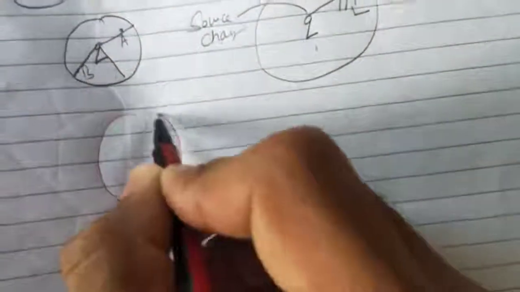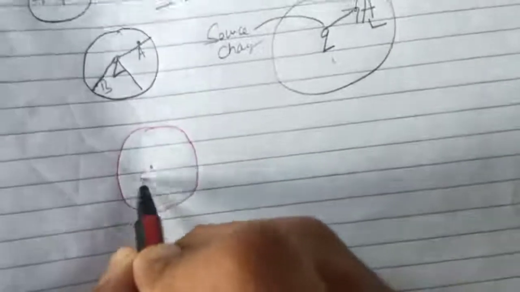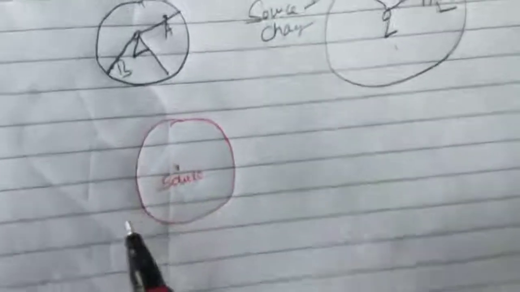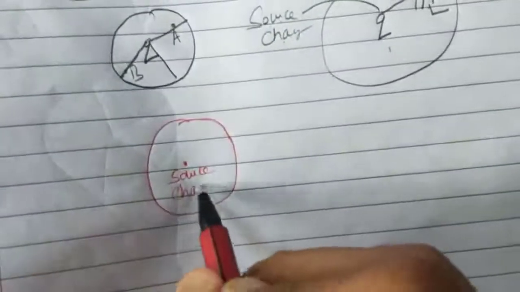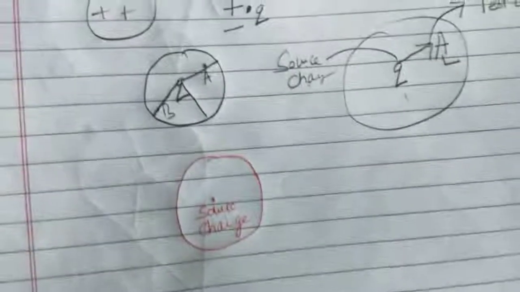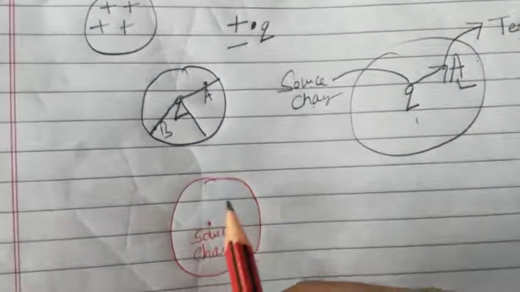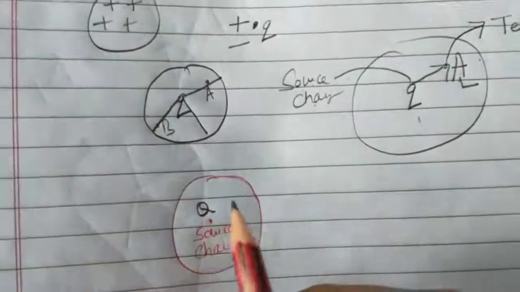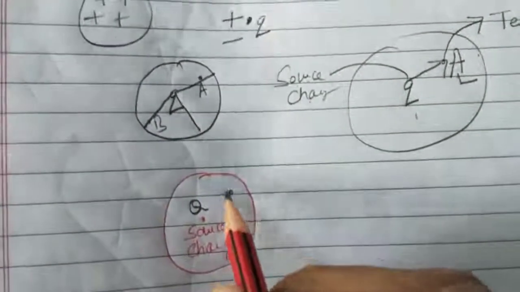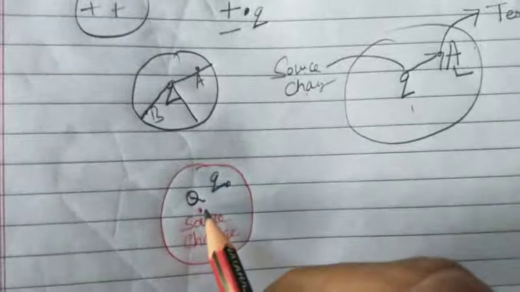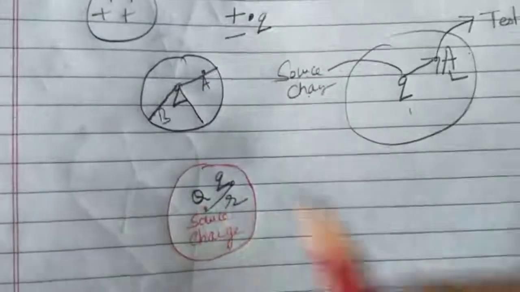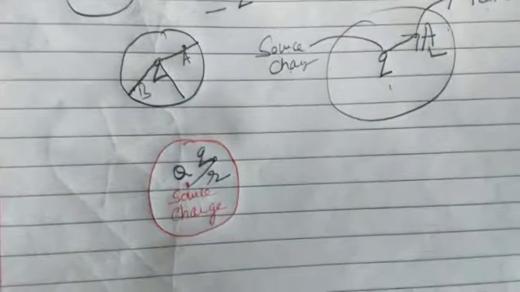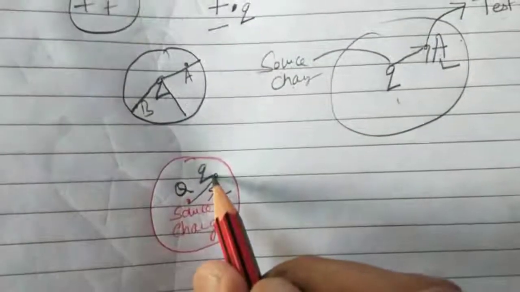As I've already told you, suppose this is the area and this is a source charge Q, and you are placing a test charge here. They are at a distance r between them. So a force will act on this test charge.